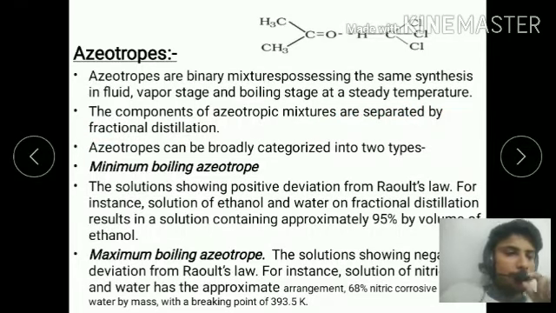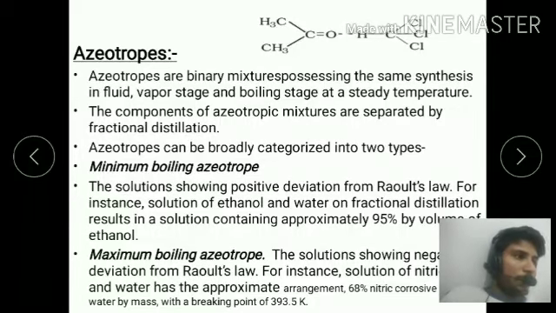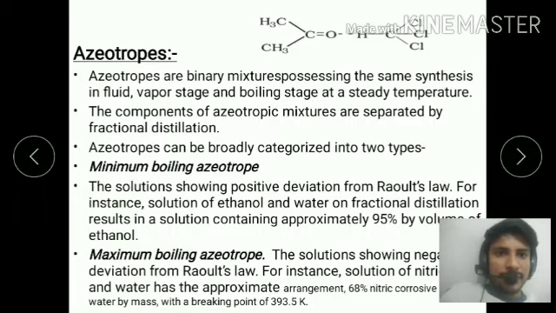Okay, what is the fractional distillation method? This is a topic present in class 9th, in the chapter on states of matter. In this method, we can separate a mixture of liquids that have different boiling points. For example, if you mix alcohol into water, then you can separate it by the fractional distillation method.